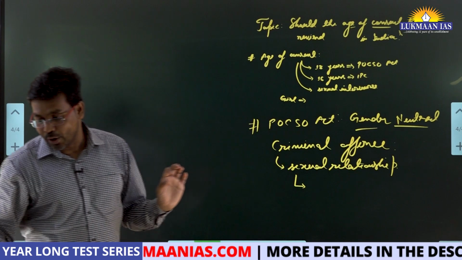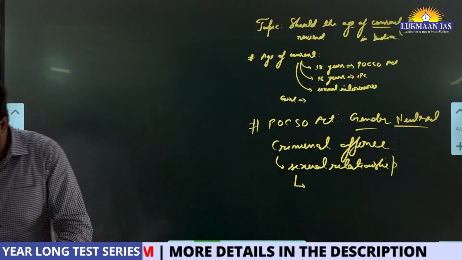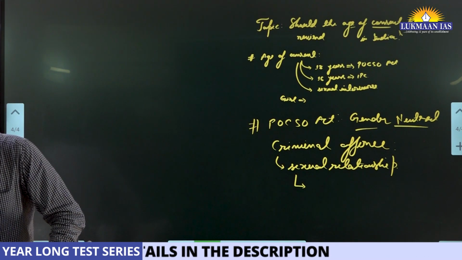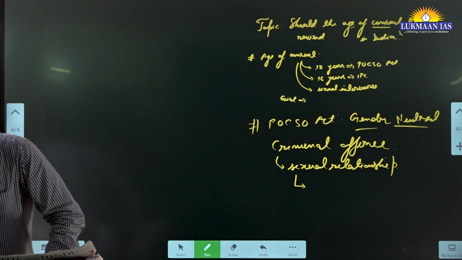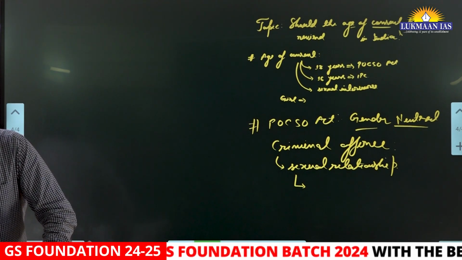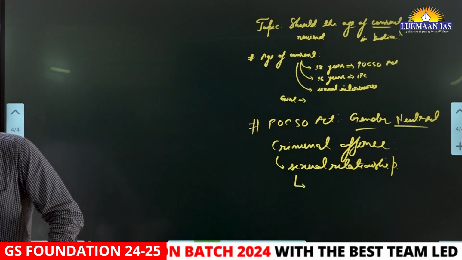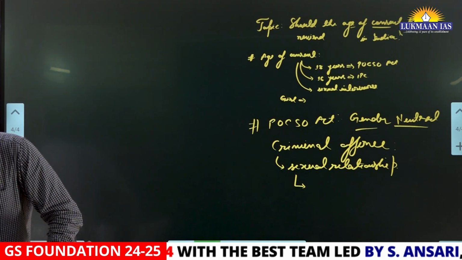In the POCSO Act, they have mentioned two things. One is penetrative sexual assault, and the other is known as aggravated penetrative sexual assault.